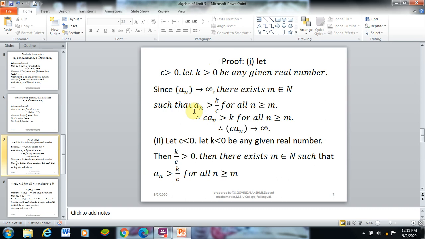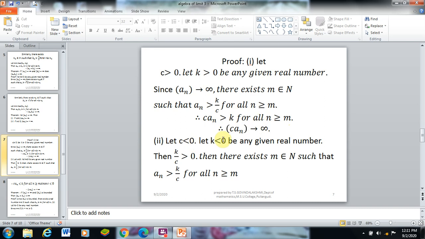Multiplying by c, therefore c·a_n is greater than k for all n greater than or equal to m. We got the result. Therefore, the sequence c·a_n diverges to infinity. Hence the result. Let us see the second part.